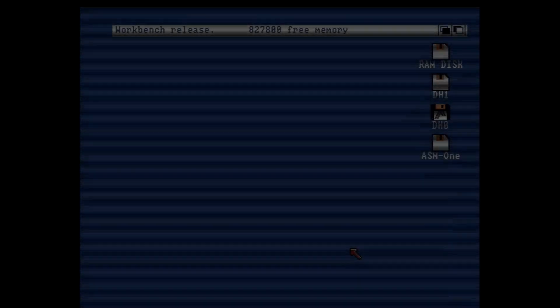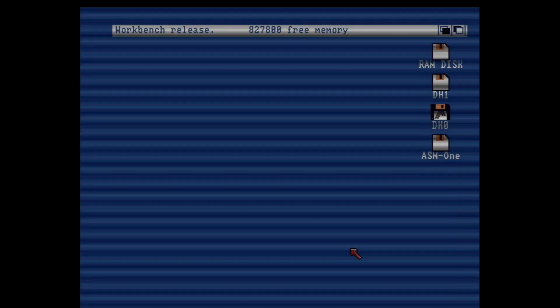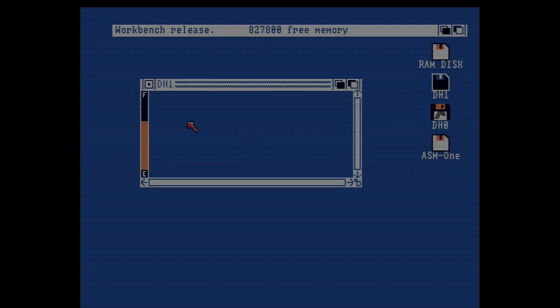Welcome all. If you wonder how to display drawer icon on Amiga operating system 1, just check this. Let's say we have copied the ASM1 content inside our hard disk. However, we cannot see any drawer icon.